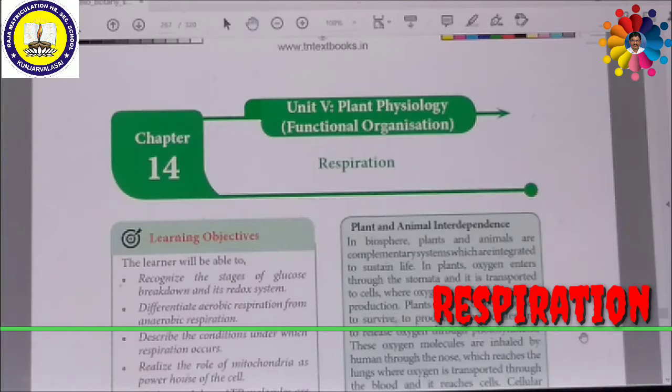Now we are going to discuss respiration in detail. In this chapter we are going to discuss gaseous exchange, structure of ATP, and redox reaction. Redox means reduction and oxidation.